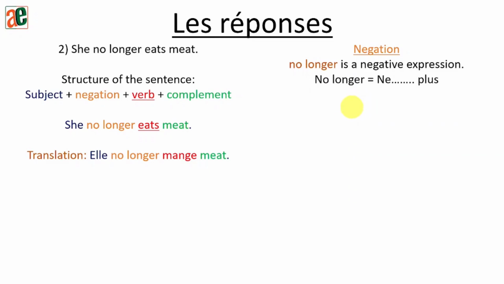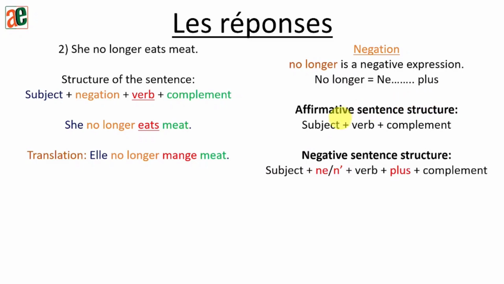Okay. So let's replace it. One second first. So no longer equals ne plus. For the affirmative sentence, we'll have the subject, the verb, and the complement. And as we mentioned in the previous question, we are going to put our ne right after the subject, and plus, this time, not pas but plus, right after the verb. Okay? So let's replace it in the sentence. So ne right after the subject, and plus right after the verb.